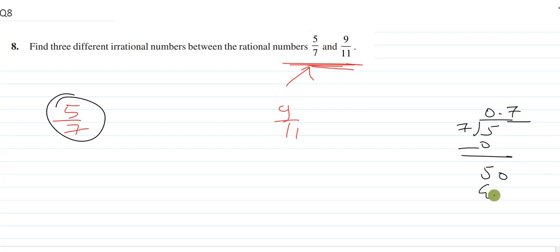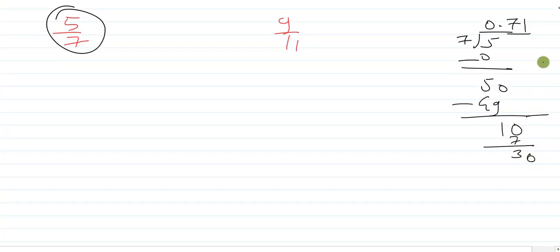7 7s are 49. So it will be 1. Again decimal will be there, 7.0 will be there, 7 1s are 7. 3 will be there. Again 0. 7 4s are 28.